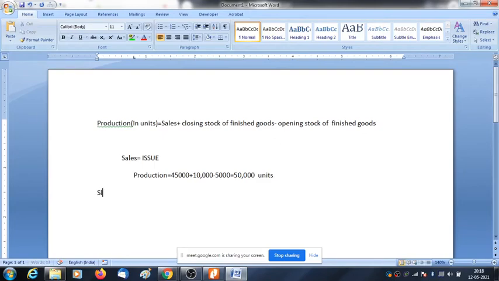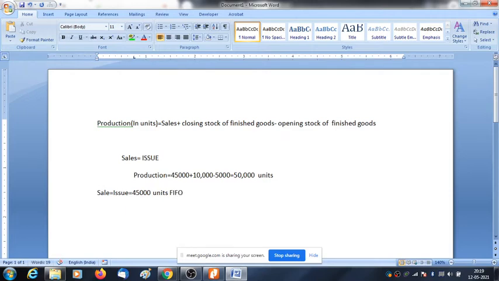Sale equal to issue equal to 45,000 units. It is given in the problem. Now we are using the term FIFO. Mind it.